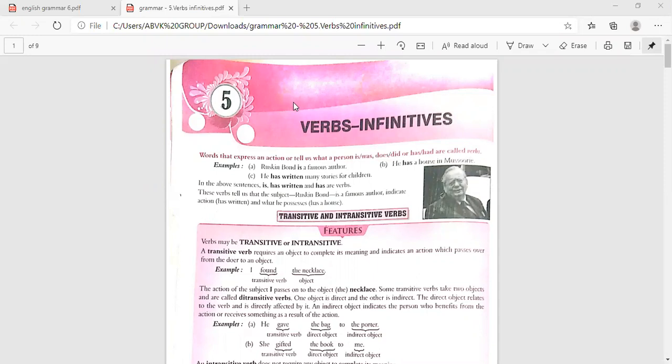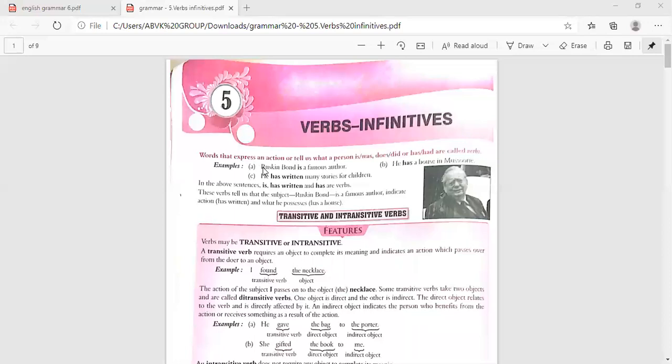Today we'll learn verbs and infinitives, English grammar class, 5th chapter. Verbs and infinitives.